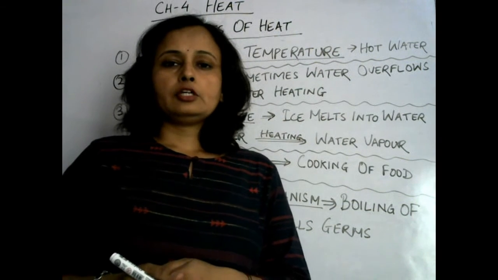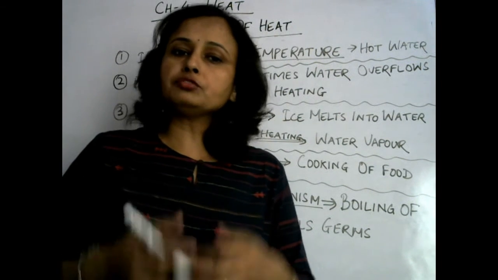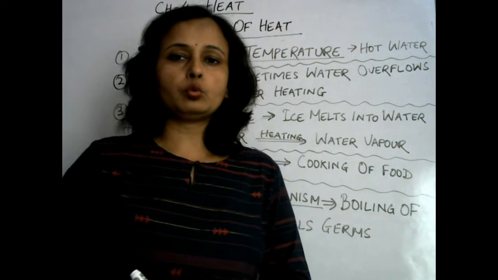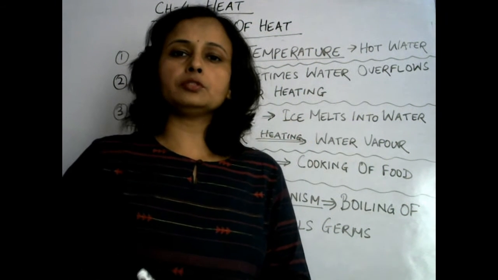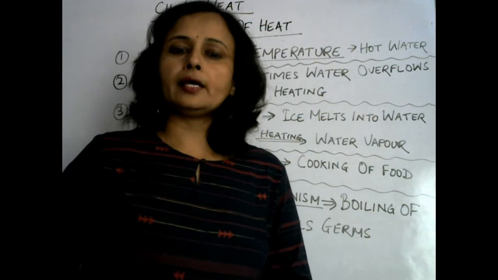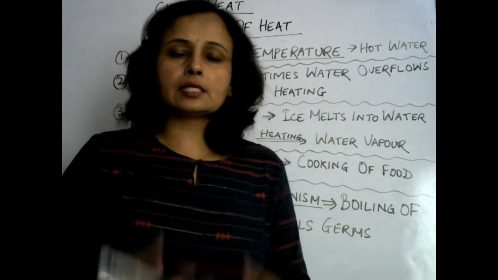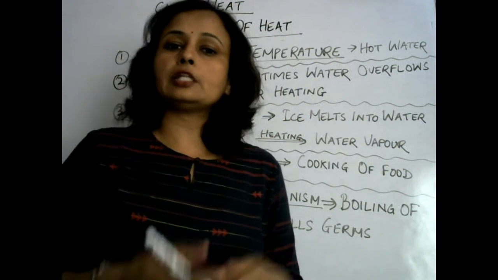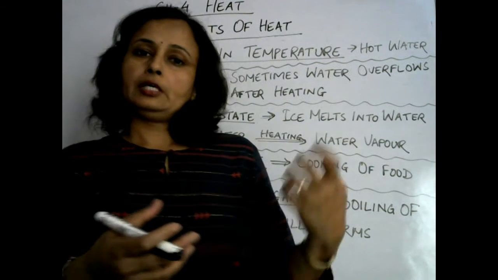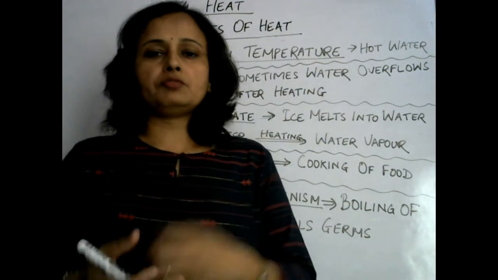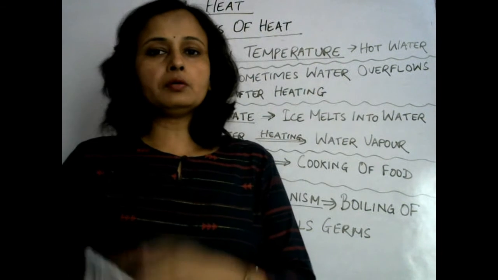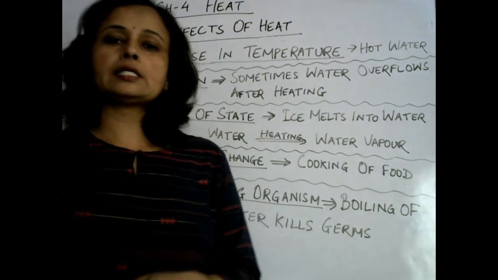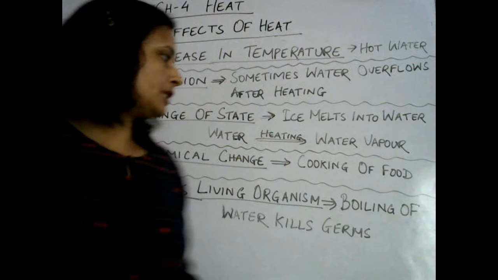So can we get raw food material again? No, we can't get raw food material again. Why? Because there are chemical changes taking place. The raw food material after absorbing heat converted into chemical form. There is chemical conversion taking place.